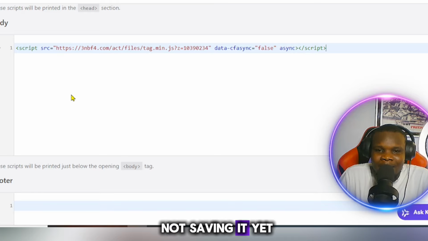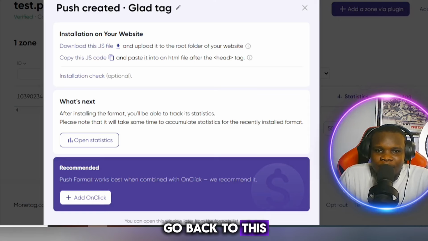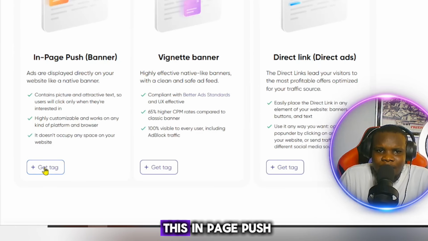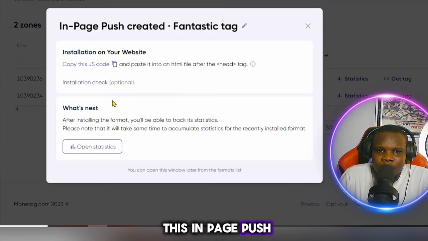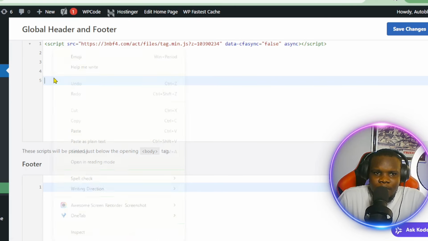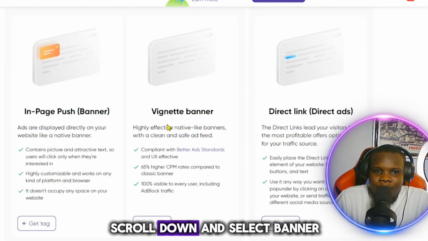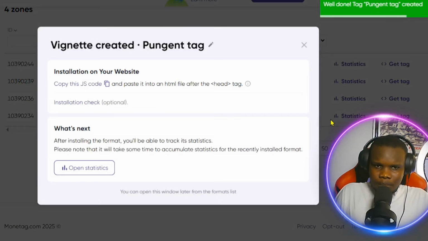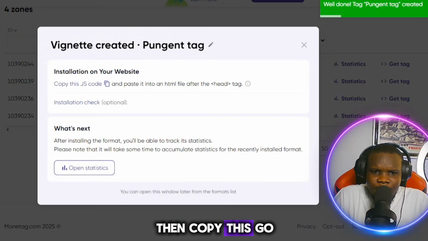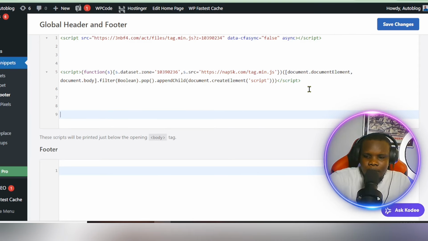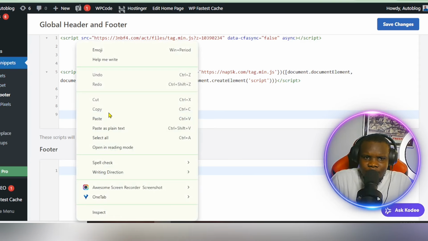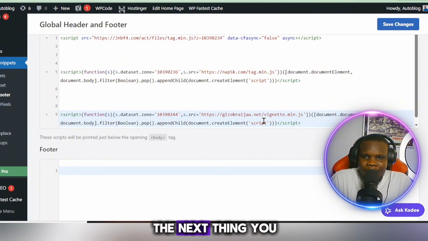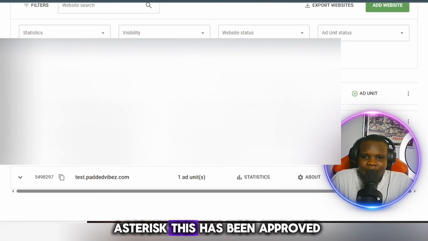All right, so we are not saving it yet. Then go back again, go back to this very section. Let's add this in page push, then copy it, go back here, scroll down and select banner, then copy this, go back here. All right, so we're done with that. The next thing we need to do right now is simply click on this save changes, then go back to Astra. This has been approved.